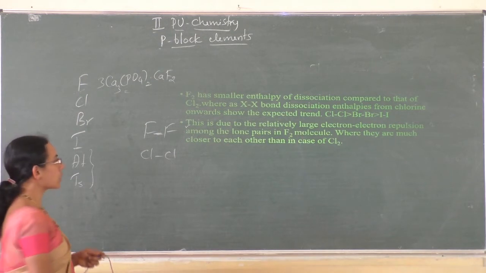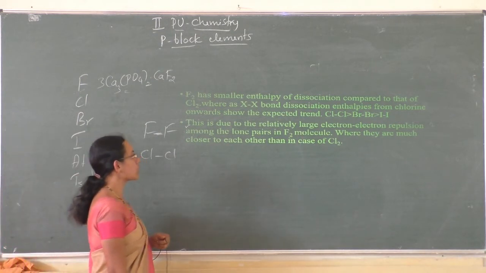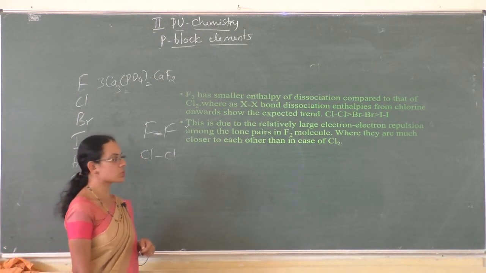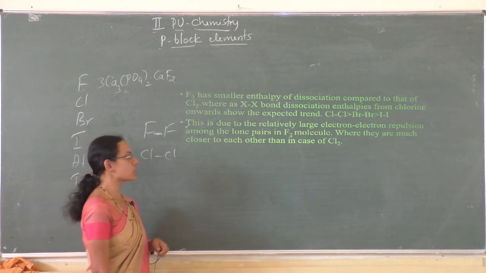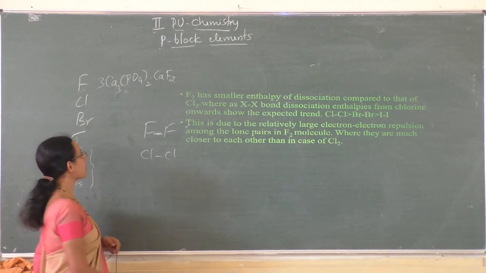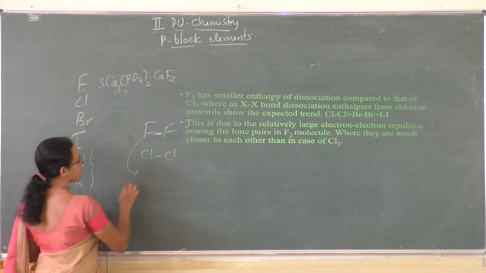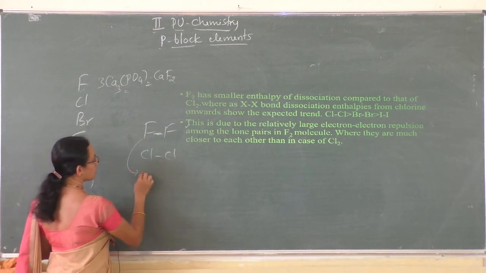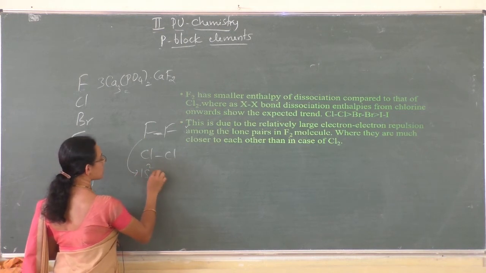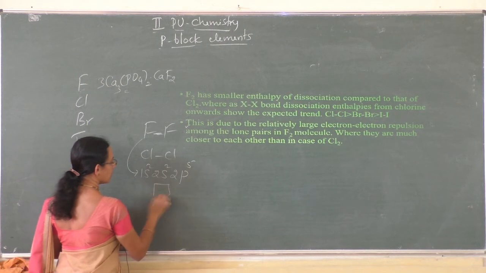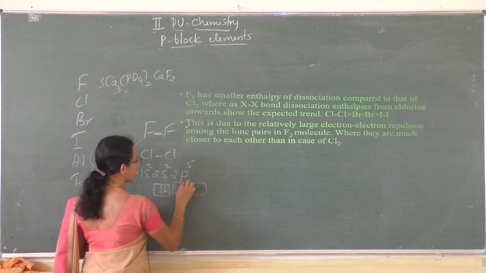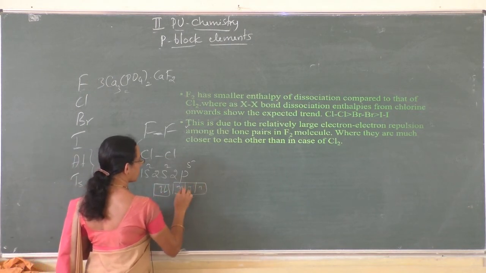This is due to the relatively large electron-electron repulsion among the lone pairs in the fluorine molecule, where they are much closer to each other than in chlorine. The electronic configuration of fluorine is 1s2, 2s2, 2p5. If you write it out, 2s2 and 2p5, 1 2 3 4 5.